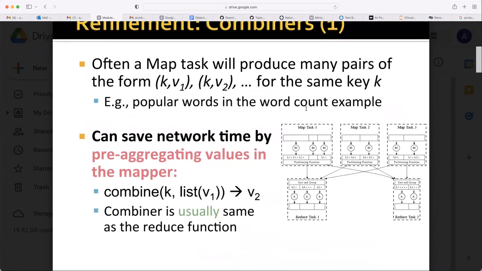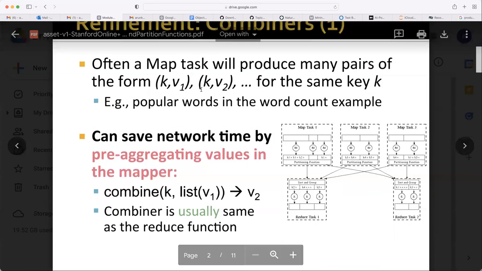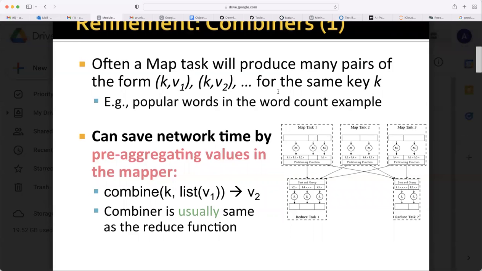Often a map task will produce many pairs of the form (K,V1), (K,V2) for the same key K. Popular words in the word count example, as we just saw, each time it sees a word, it sends a key value pair like word comma 1 to the reducer. So can we aggregate at that node itself, saying this word K appeared 10 times? Different chunks may have different counts, but at each chunk can we make this aggregation?